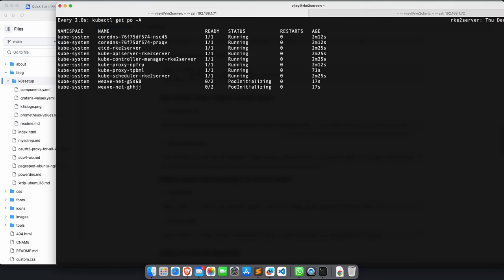If ViewNet is getting crash loop back off or some other state while it is initializing, don't worry. See here, it went into error. It's fine. Let this be ready. Now you see that 2 by 2, it's ready. Everything is running fine here.